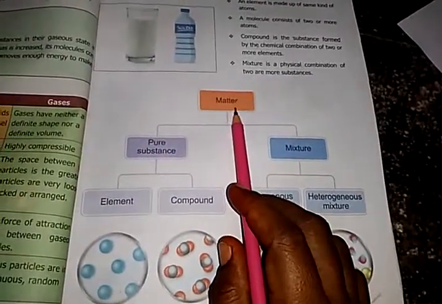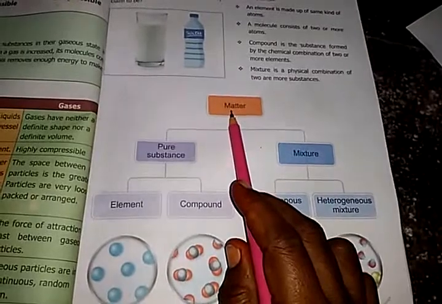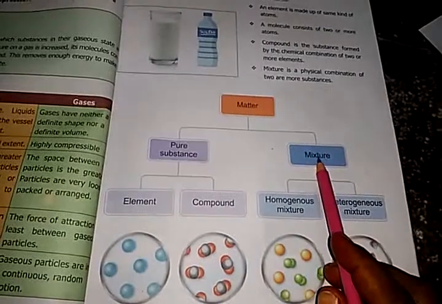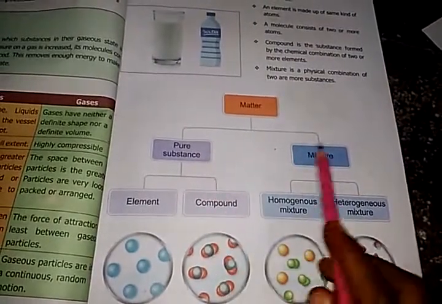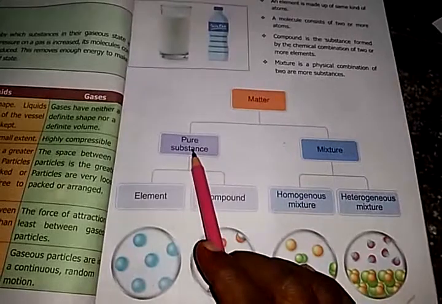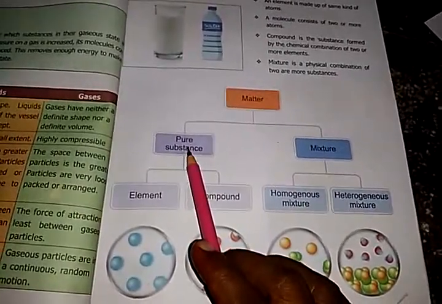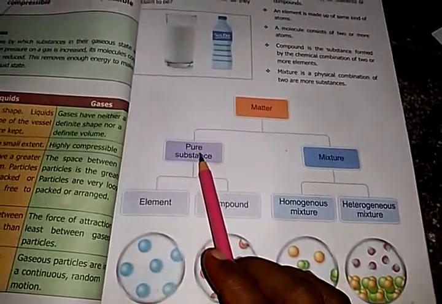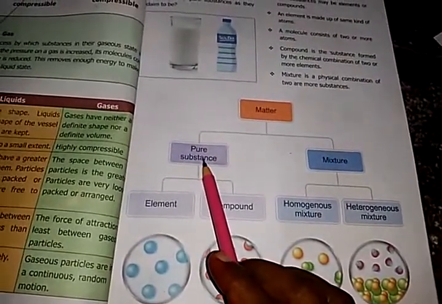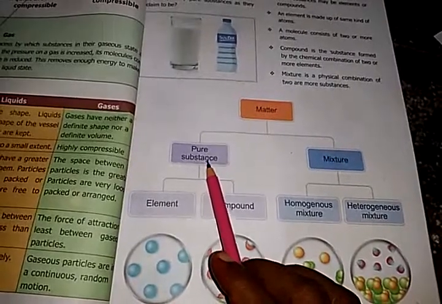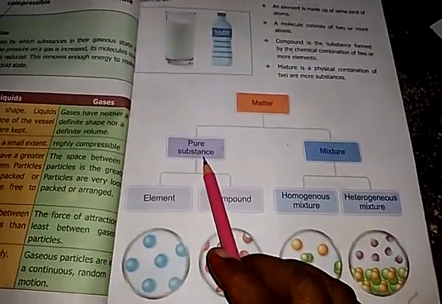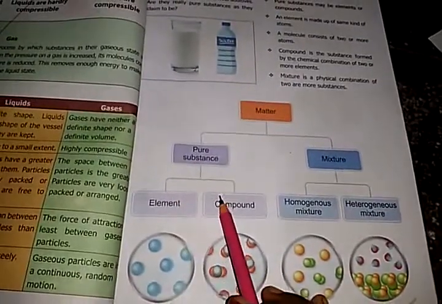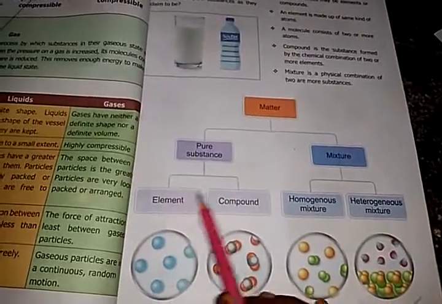Okay, students, clear it. Then this matter is classified into pure substance and mixture. What is a pure substance? A pure substance is made up of only one kind of particles. Then the pure substance may be an element or a compound.